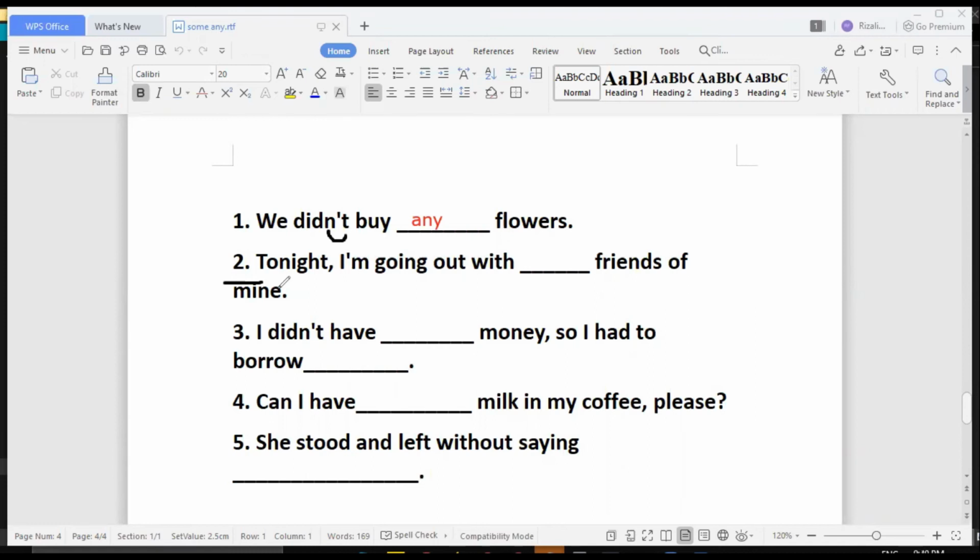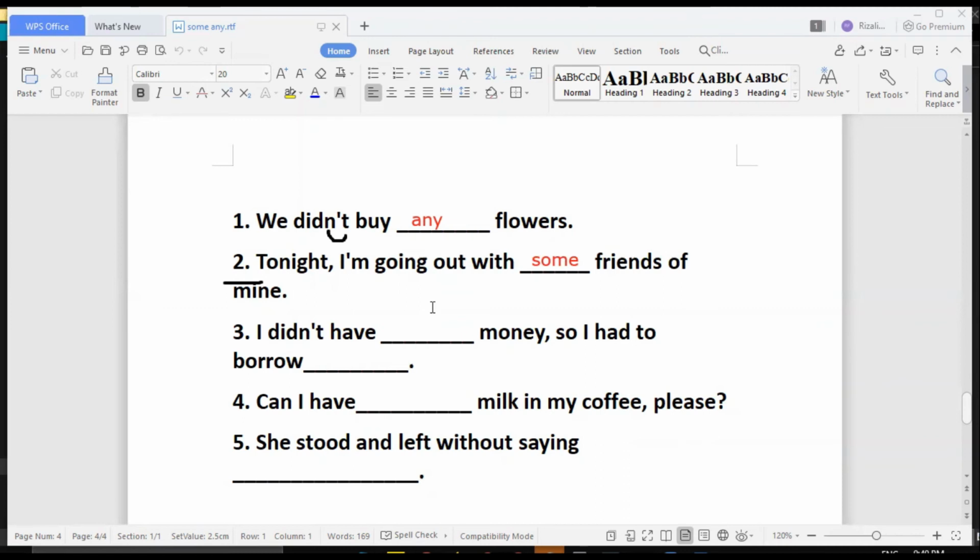Now, it's pretty obvious that this sentence is a positive sentence. So the meaning is not negative. And of course, we cannot see the word not. So that means we could use some on here. Tonight, I'm going out with some friends of mine.